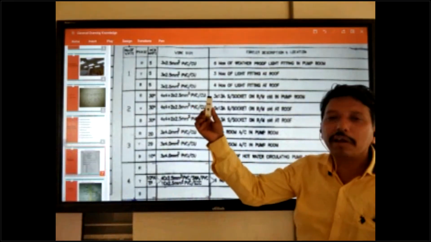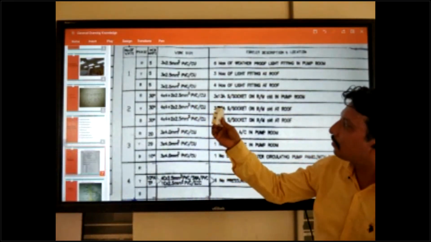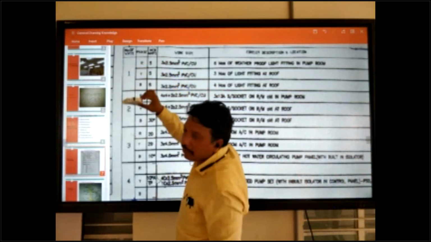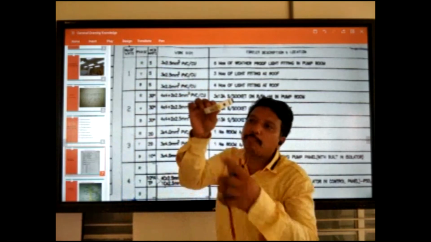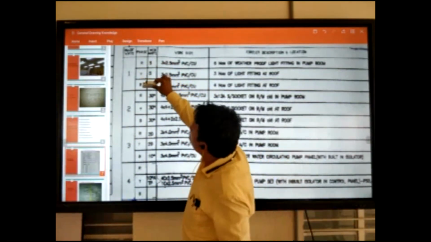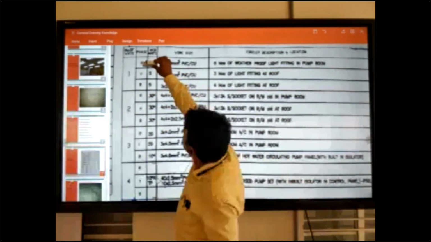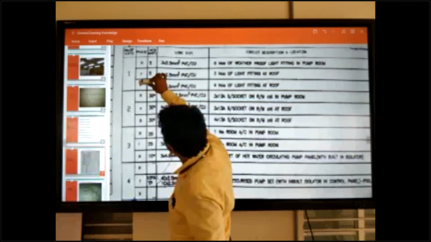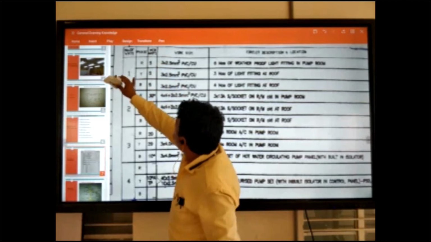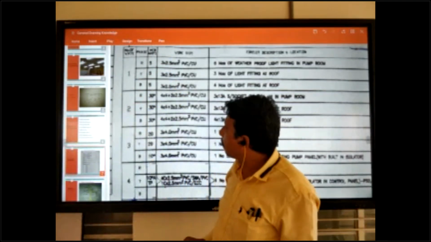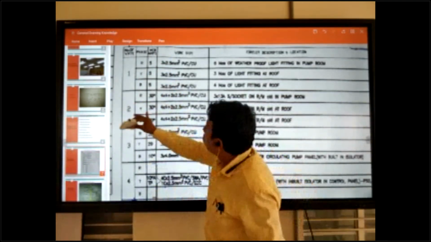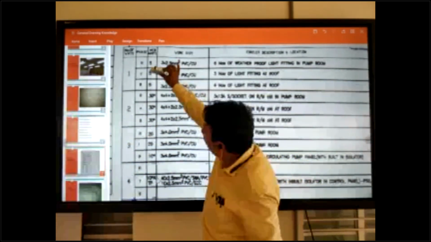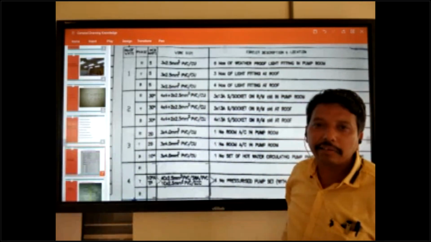This is MCB, okay? Miniature circuit breaker. Same like this: R1, Y1, B1. 3 pieces coming. This is one way. The same 3 pieces coming. Not 3 way. You don't take 3 way. In TPN, one fixing here, another one here, another one here. This means 3 fixings, one way. TP and DB. Another 3 fixings, 2 way. Another 3 fixings, 3 way. This means total 9. You can count it like that.